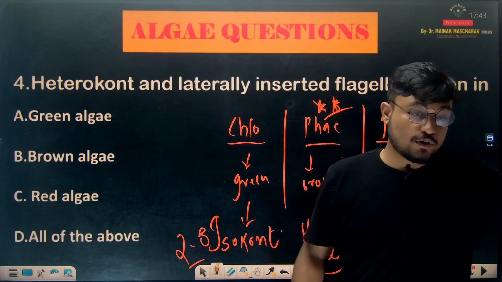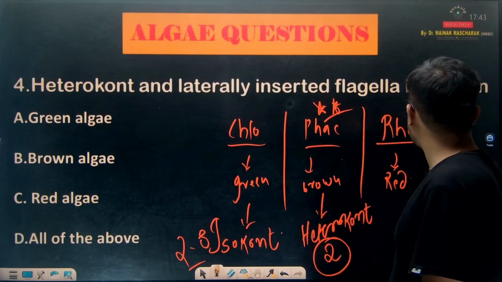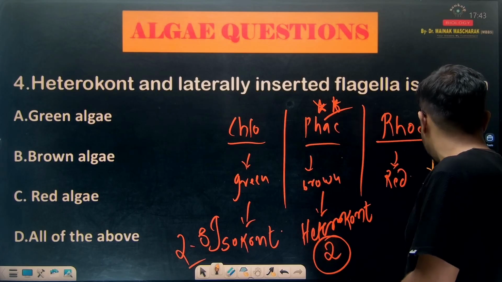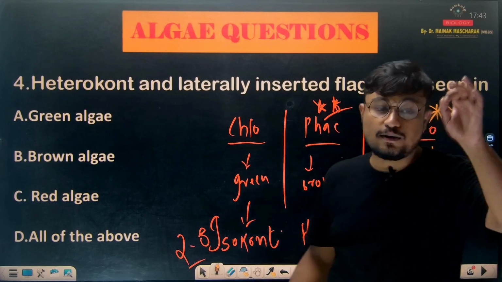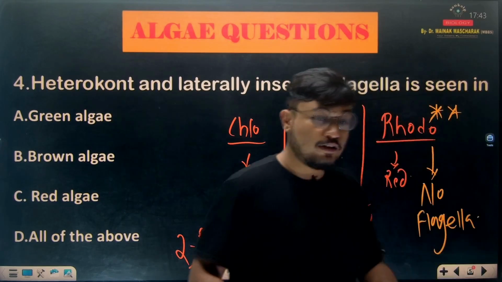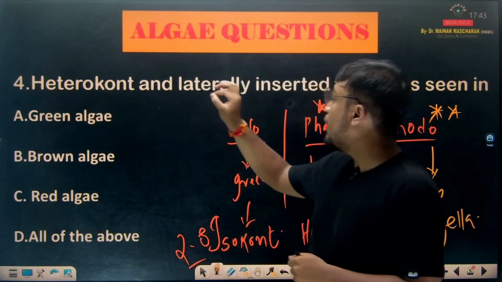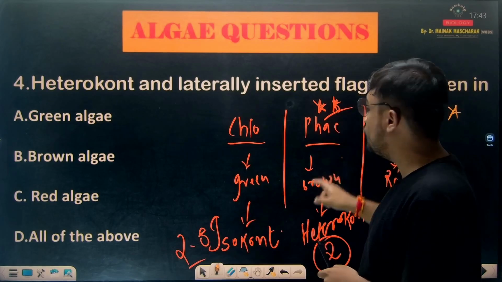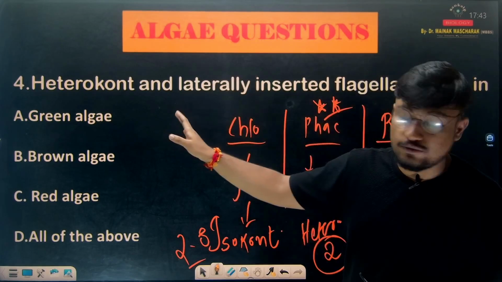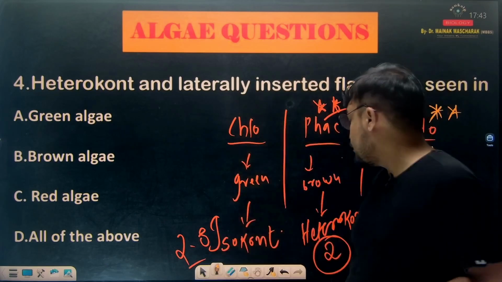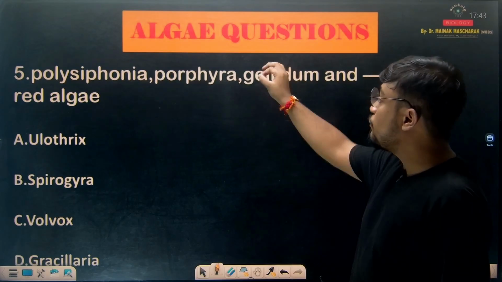And the most important question among them all is Rhodophycia. In Rhodophycia no flagella is seen. Okay, so in Rhodophycia no flagella is seen. Star mark question. One or two questions from this will definitely come in NEET 2025. So heterocont and laterally inserted flagella is seen in Phaeophycia, that is brown algae. If it were green algae then it would be isocont. In red algae flagella is absent. Clear?